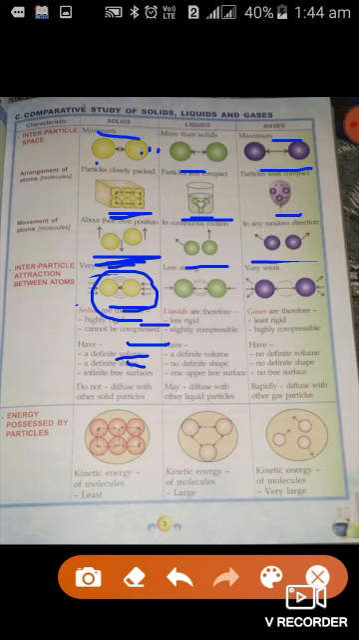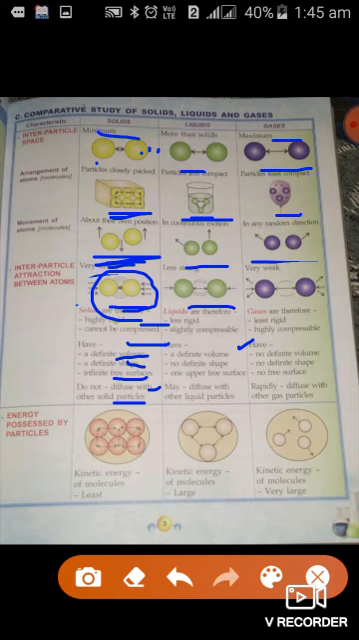There is no free surface, and solids do not diffuse. Why? Because there is no movement of particles, so therefore intermixing cannot take place. But liquids also have definite volume. Why? Because the particles have attraction less than solid, but not much less.